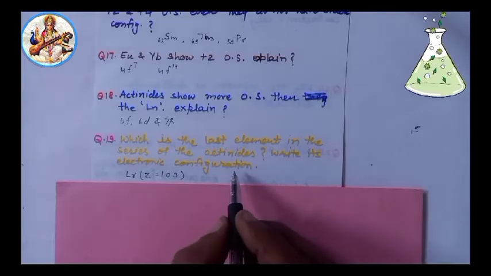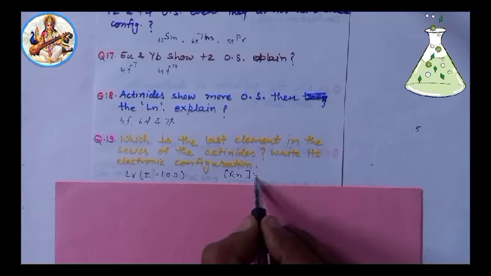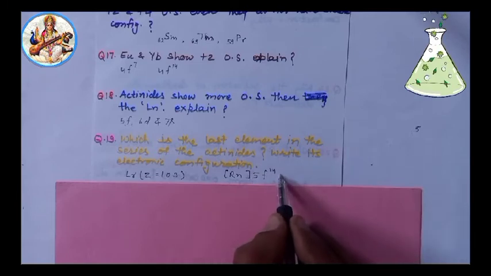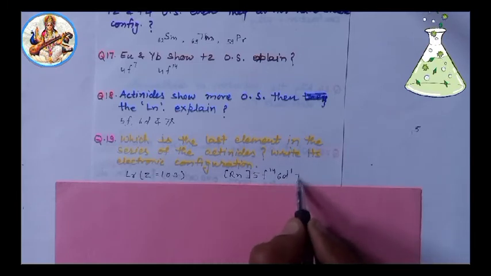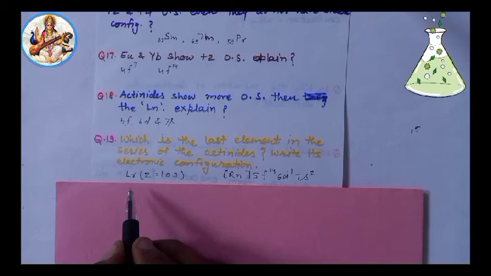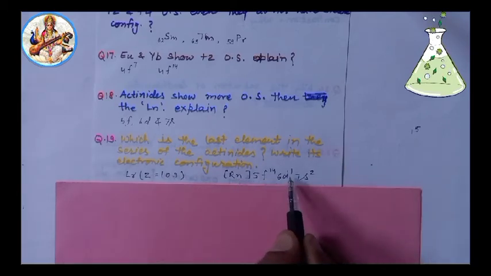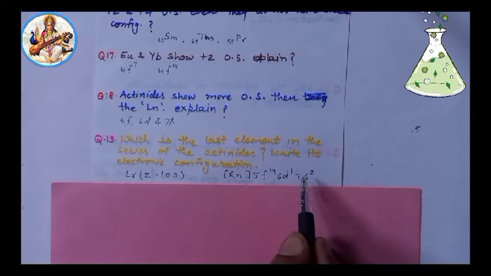Its electronic configuration is radon 5f14, 6d1, 7s2.